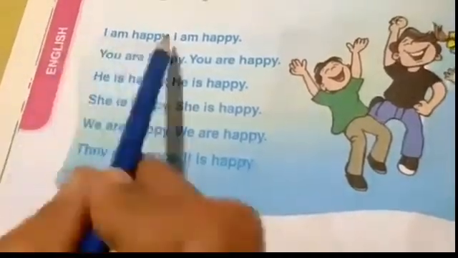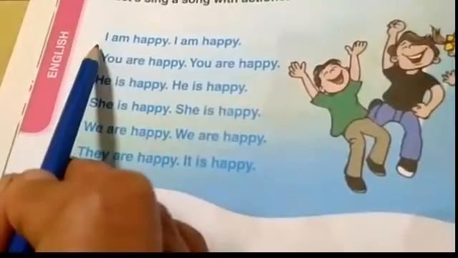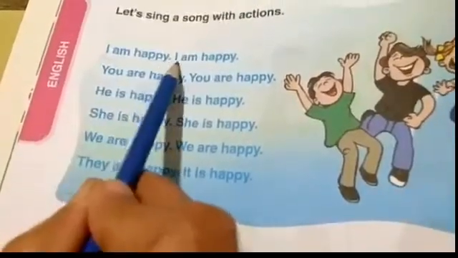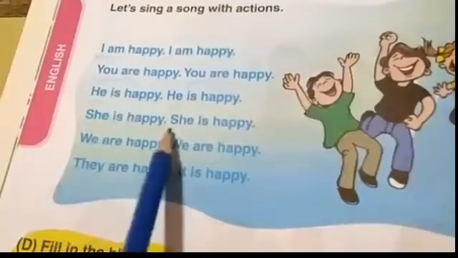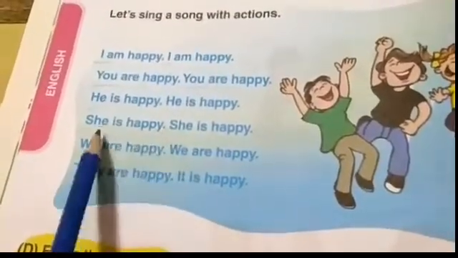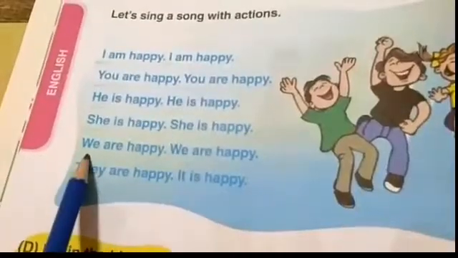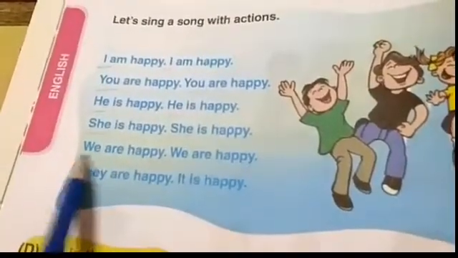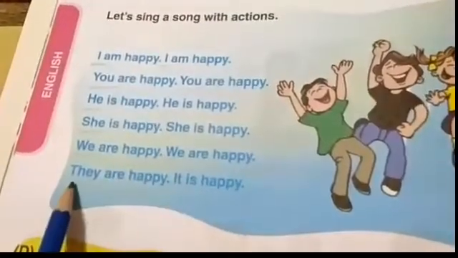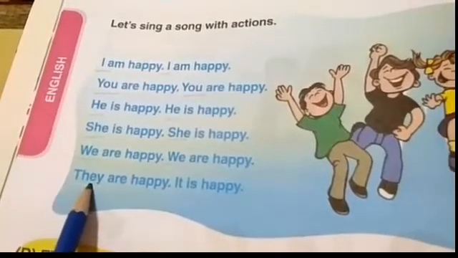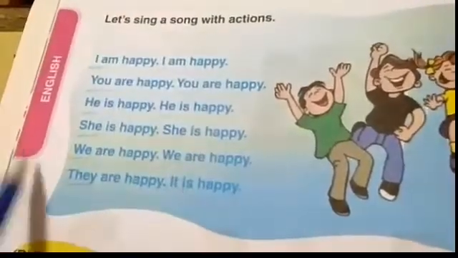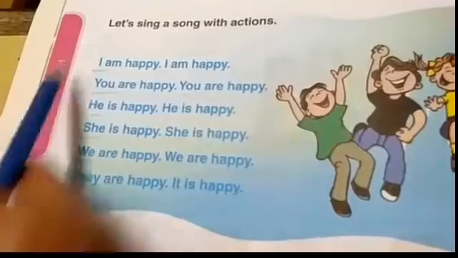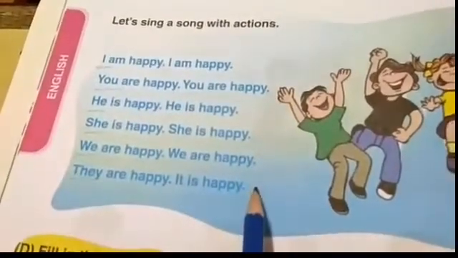So, which are the pronouns mentioned here? Look here, I am, I am. You are, you are. He is, he is. She is, she is. So, she and she. Then, we are happy, we are happy. So, we and we are pronouns used. Now, they are happy here, they, and it is happy here, it. These are the underlined words, the pronouns used in this poem.